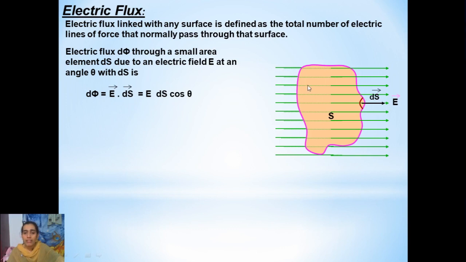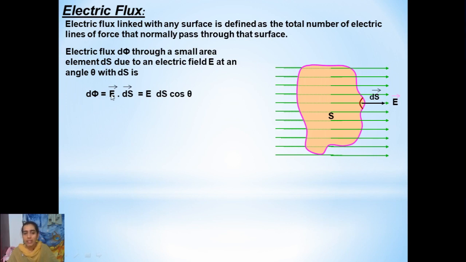What is electric flux? We know electric field lines are passing through a certain surface area. Since we have considered a small surface element, we represented it as ds, and the electric field which we have applied is vector E. So we have taken the same vector E, right? The dot product of these two will be nothing but the electric flux, because electric flux is a scalar quantity.